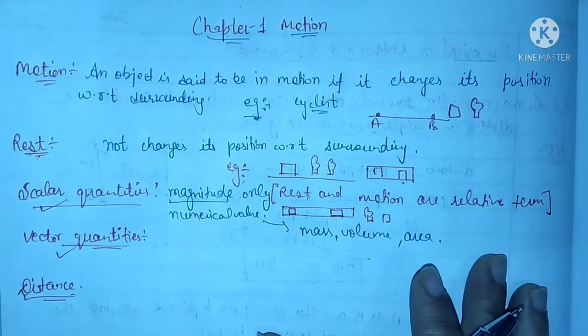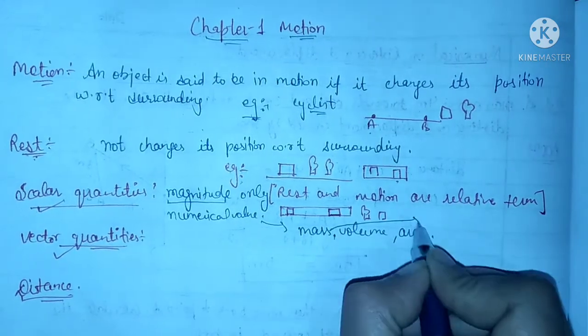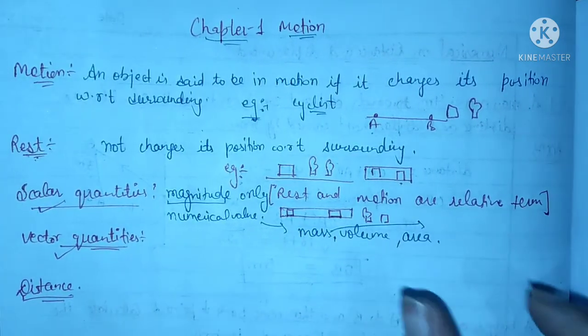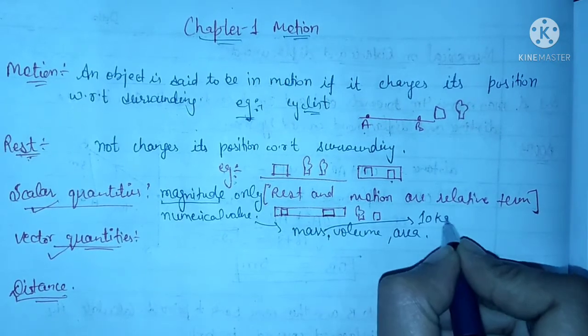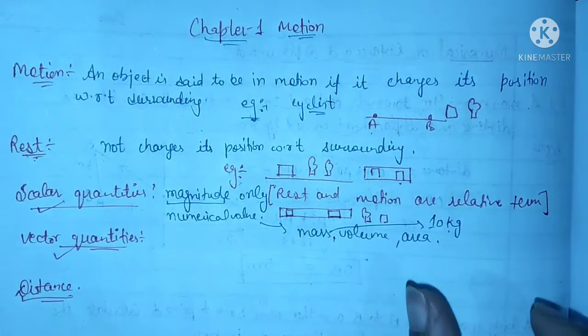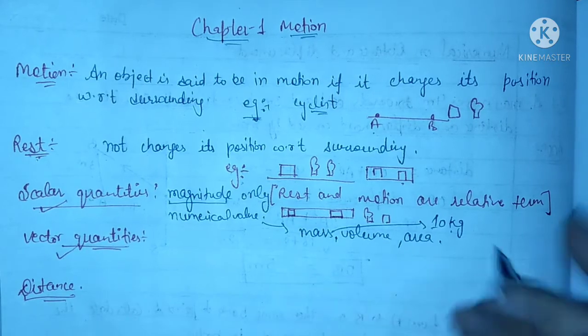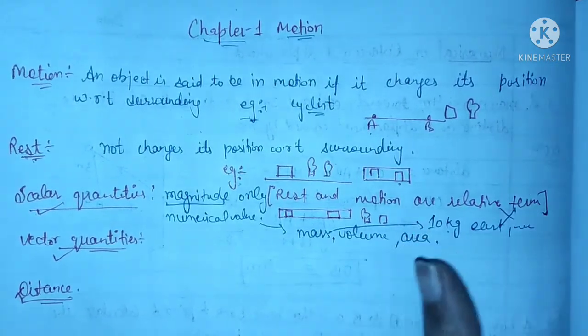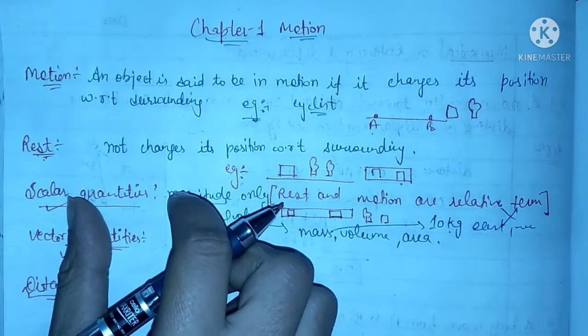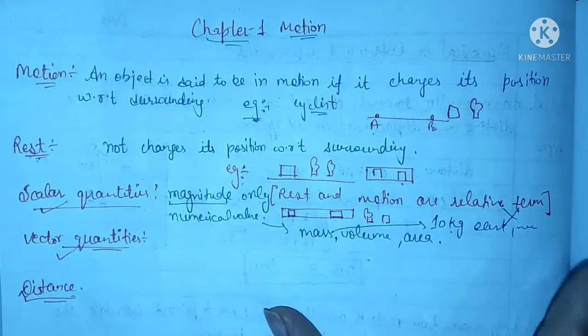There is no need of direction. Let's see, if I am going to market and I am purchasing something like sugar, so I am buying 10 kg of sugar. I am not including that I am buying the sugar in east direction or west direction. No, I am only saying 10 kg sugar. It means this is a scalar quantity. There is a need of magnitude only.